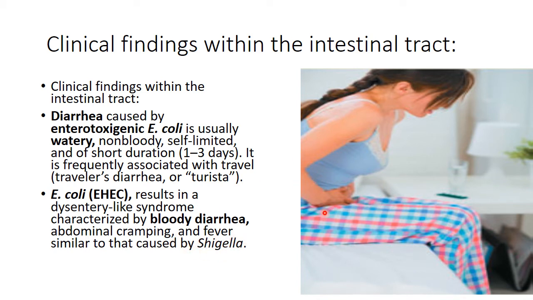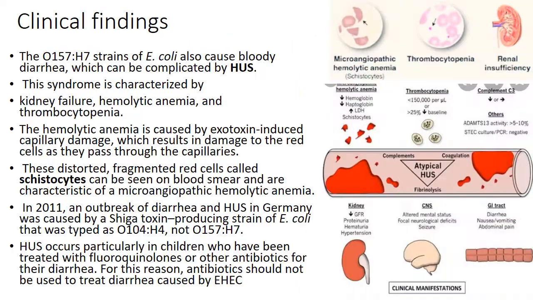In this diagram, the patient has severe cramping in the abdomen, fever, and bloody diarrhea. Another important clinical finding of E. coli is caused by the O157:H7 strain of E. coli. You should note that the O157:H7 strain causes a very important syndrome called hemolytic uremic syndrome, HUS. What is this syndrome?